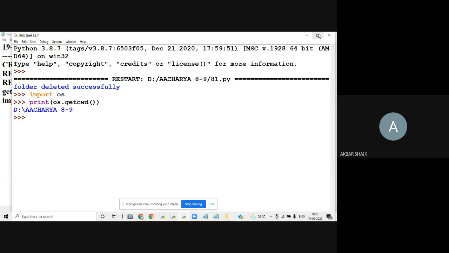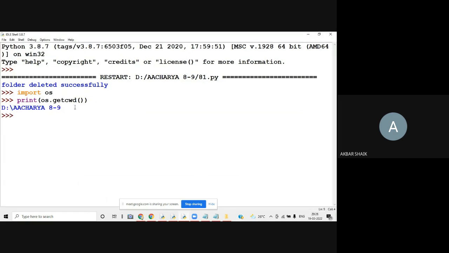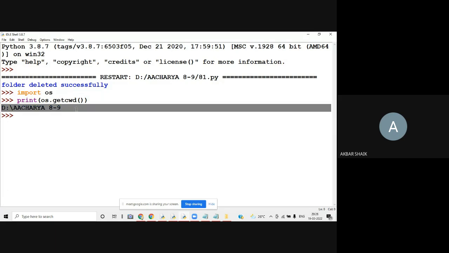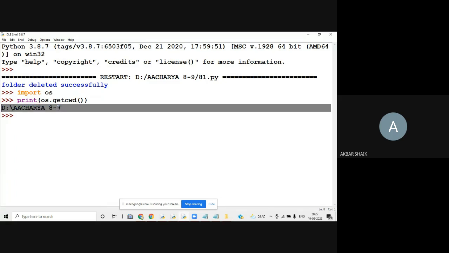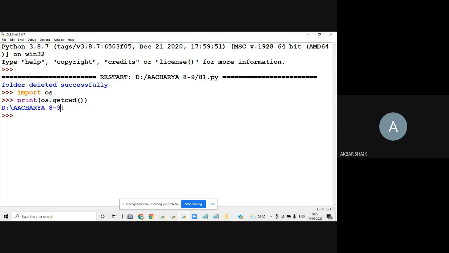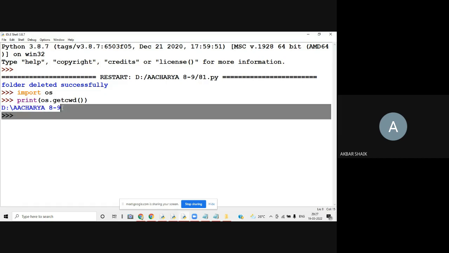So this is my current working directory. Already I told you, this is where I am saving all my programs. My current working directory is the D drive, Acharya 829. This is nothing but my current working directory where I am working with all my files.